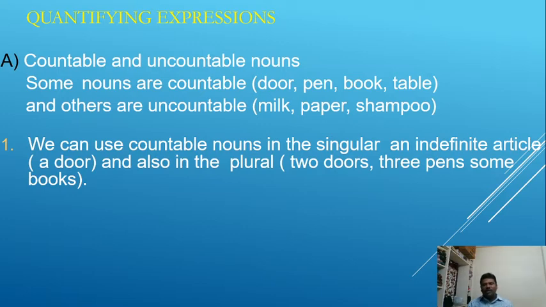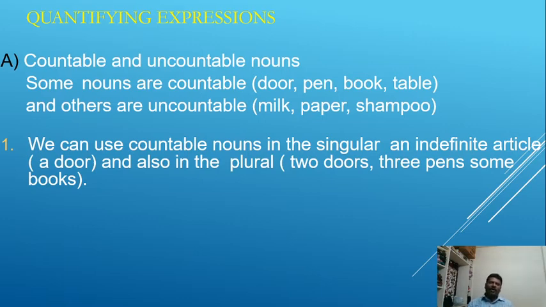Plural countable nouns are not used with indefinite articles. Please try to understand. The noun has a number: singular number and plural number. Singular number denotes only one person, one place or one thing. Plural number denotes two or more than two. So countable nouns can be singular or plural.